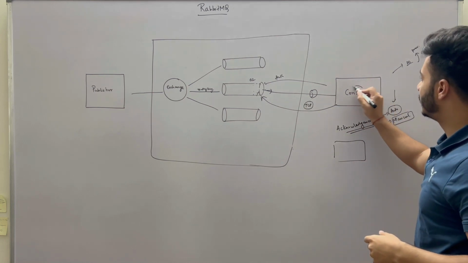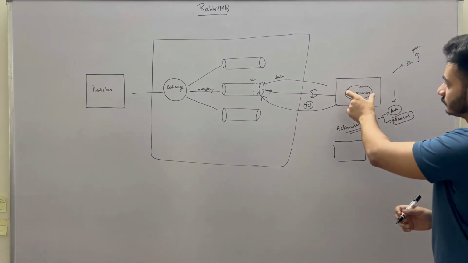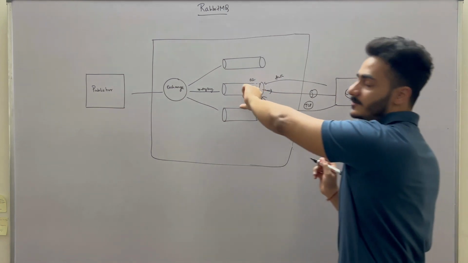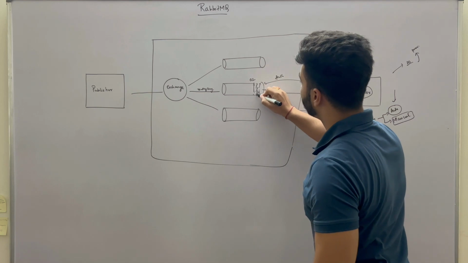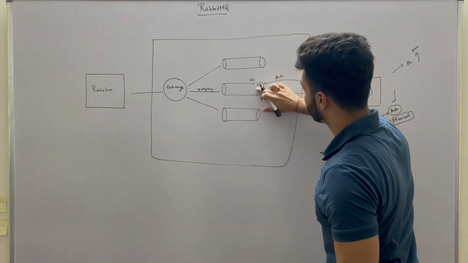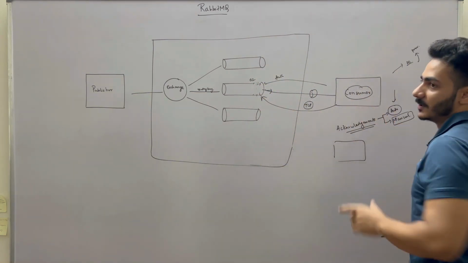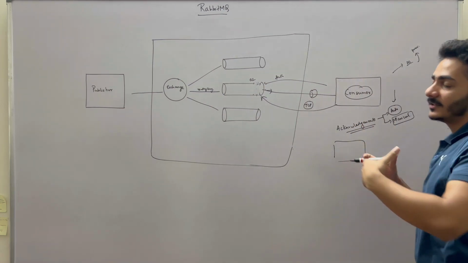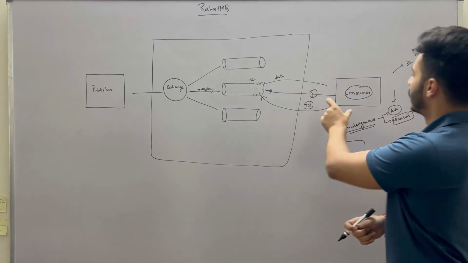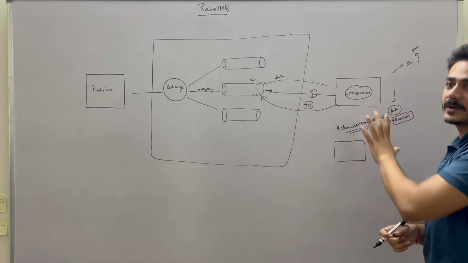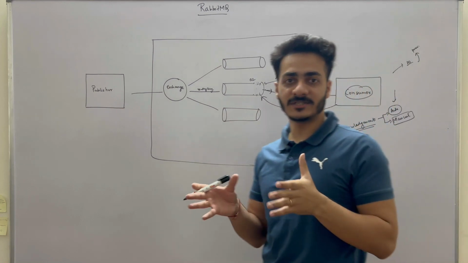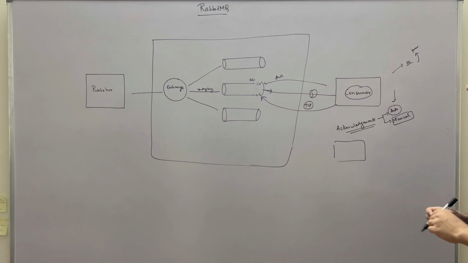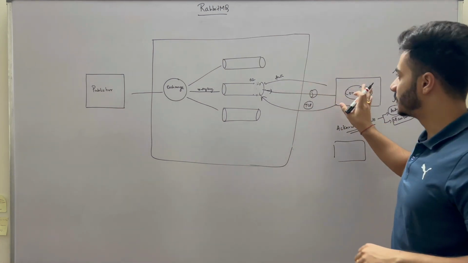So this consumer will consume that message, perform the operations, and then send the acknowledgement to this queue. And then this queue will remove that message from the queue after receiving the acknowledgement from the consumer. In this way, if we use manual acknowledgement, we can be sure that this message is consumed by the consumer and all the operations have been performed. But here also one edge case is there.